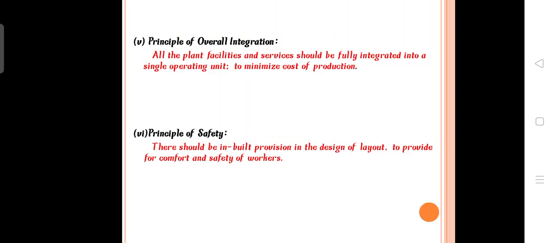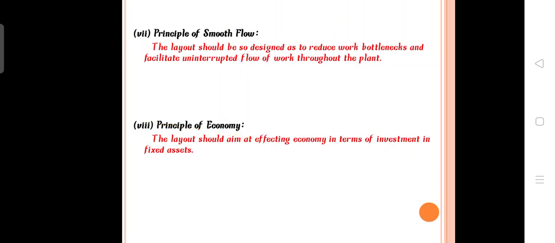Next is principle of safety. Safety means workers' safety and comfort in the particular industry. The next one is smooth flow. Smooth flow means reducing work bottlenecks. There should be no shortage of raw materials, and the industry should avoid traffic in the production process. So raw materials will be available at all times, so that the production process goes on without any stoppage.